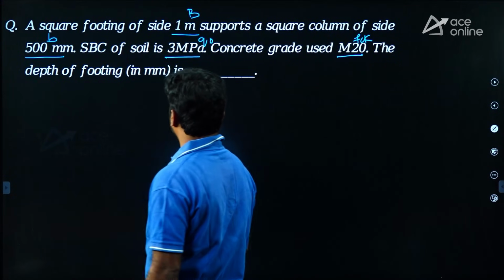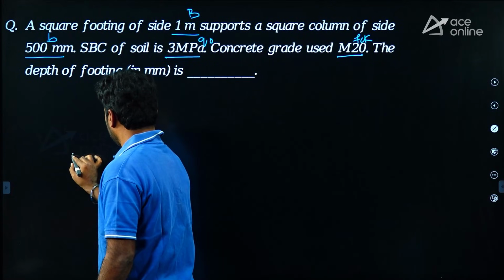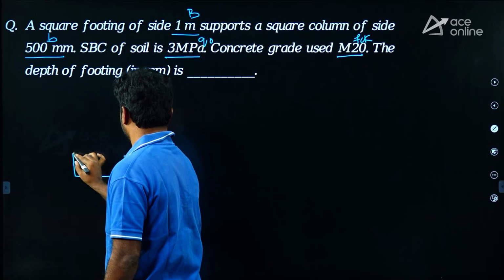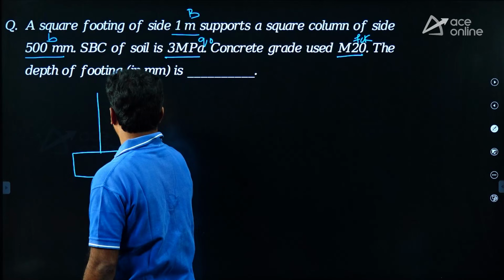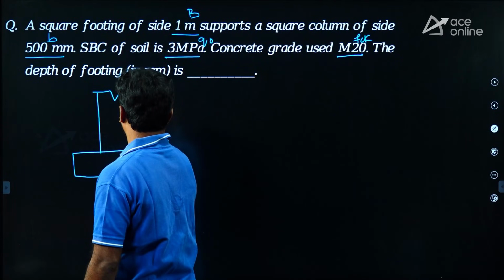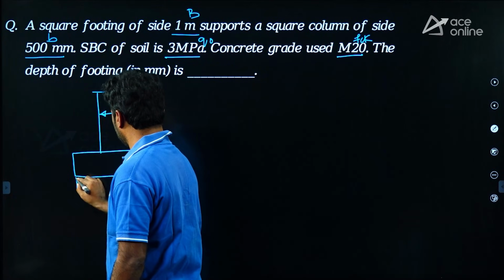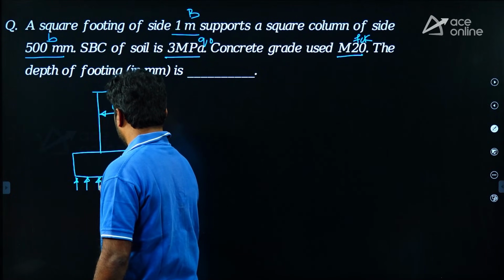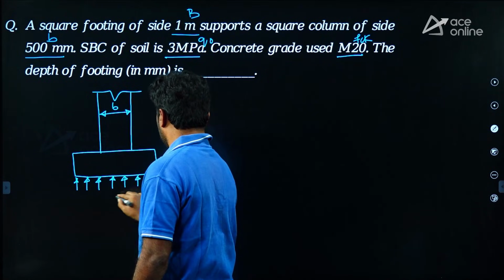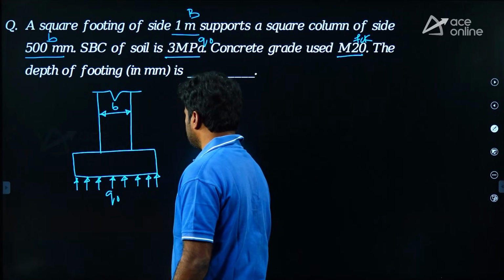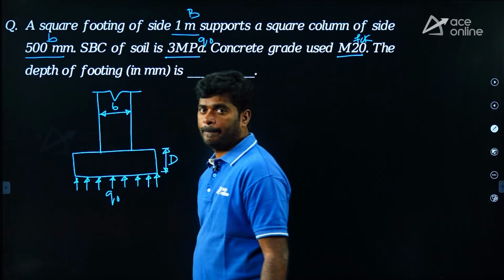The depth of footing in mm is a dash. What is the depth of the footing required? It is the footing supporting a column, and it is resting on soil, so it exerts soil pressure. Say the SBC of soil is Q0. They are asking what is the depth of footing required.